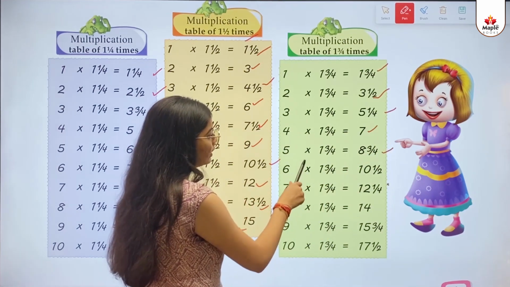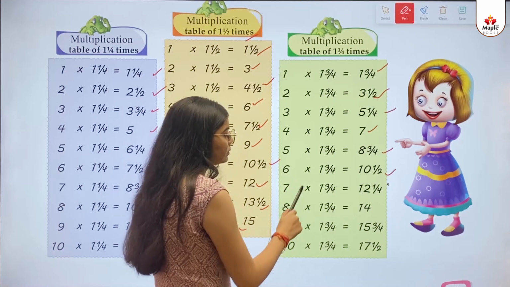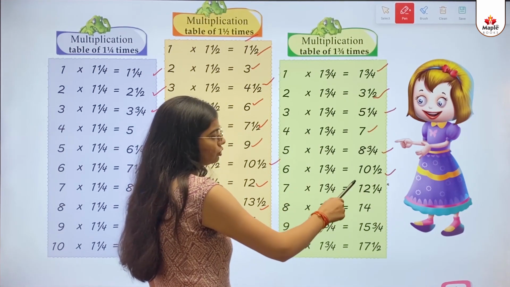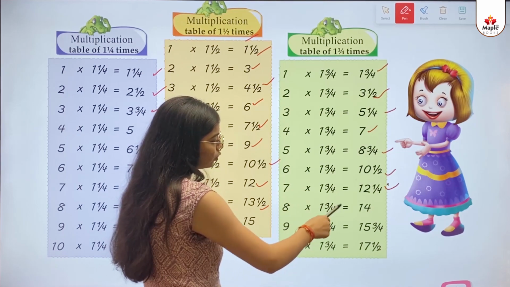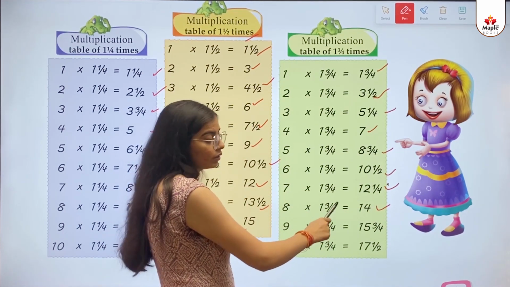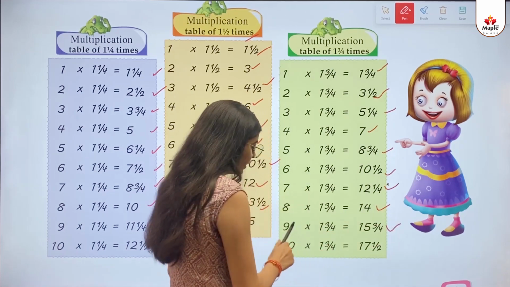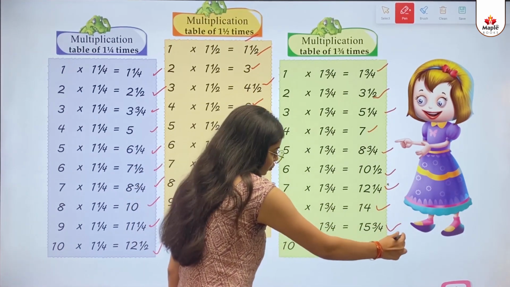6 multiply 1 3 by 4 equals to 10 1 by 2. 7 multiply 1 3 by 4 equals to 12 1 by 4. 8 multiply 1 3 by 4 equals to 14. 9 multiply 1 3 by 4 equals to 15 3 by 4. 10 multiply 1 3 by 4 equals to 17 1 by 2.